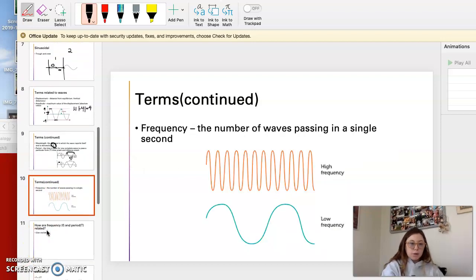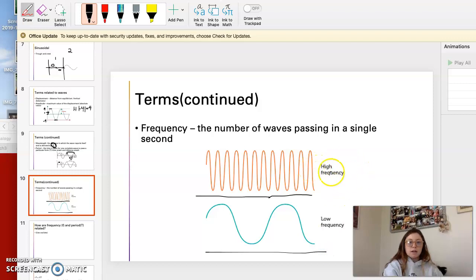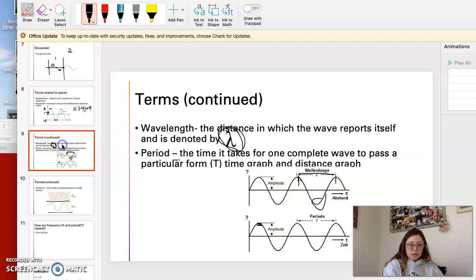Frequency is the number of waves passing in a single second. So if we have the same distance from here to here, we see that this has a much higher frequency because there's more wavelengths that are occurring in that distance than compared to here, okay? Let's flip back to here.